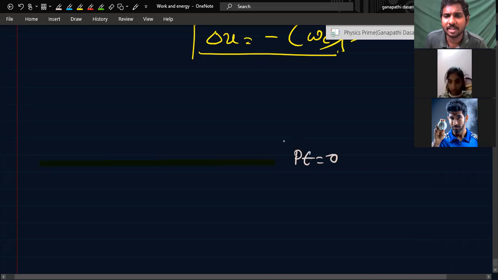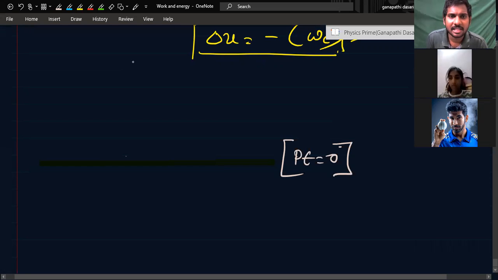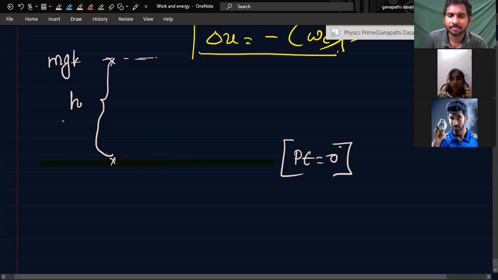If you take h distance upwards from the reference line, the gravitational work done from here to here is negative, so the potential energy will become positive. This will become mgh.